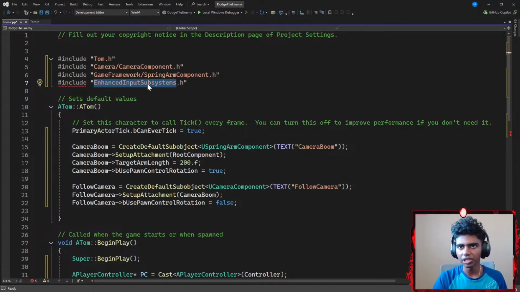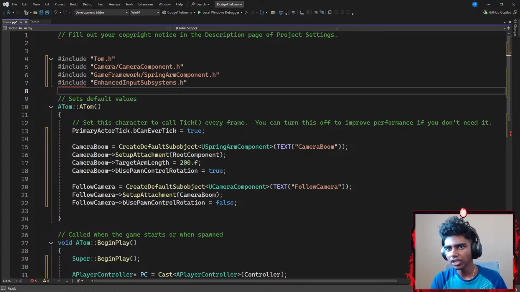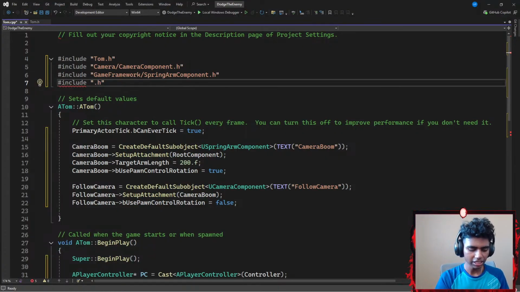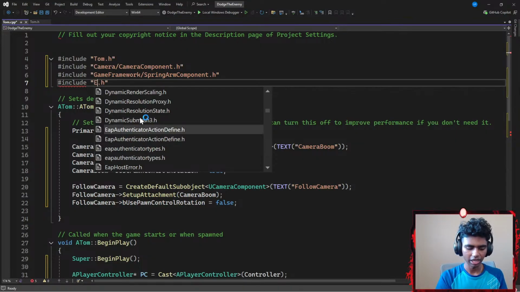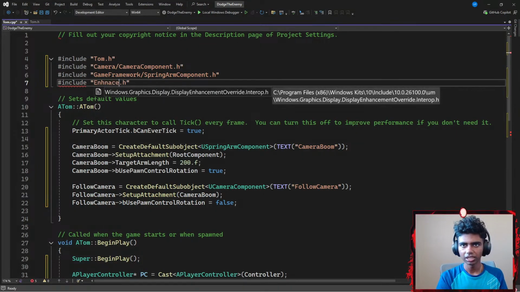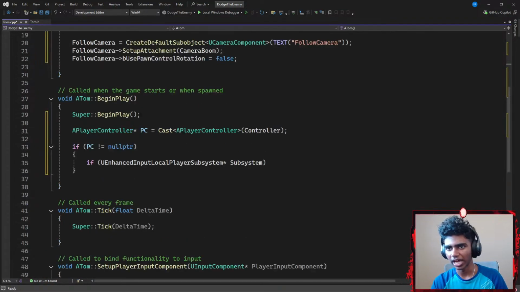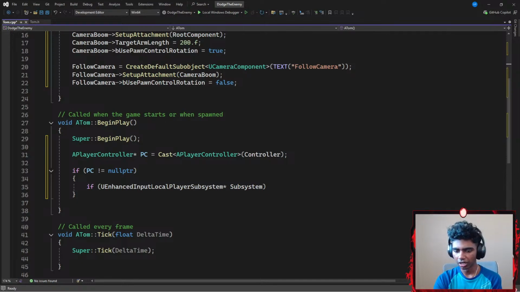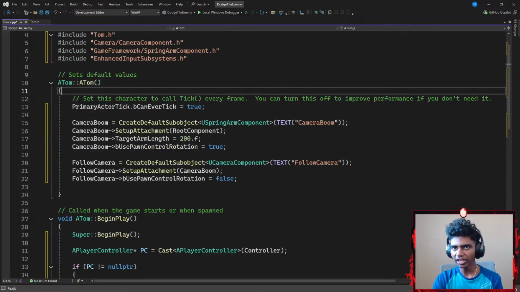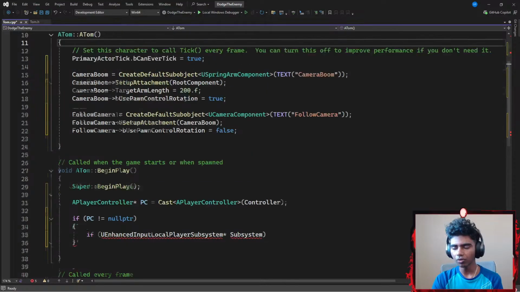Enhanced subsystem. Let me delete this and go with enhanced input subsystems. There, I think that should be correct. Now I should be able to use my UEnhancedInputLocalPlayerSubsystem here.